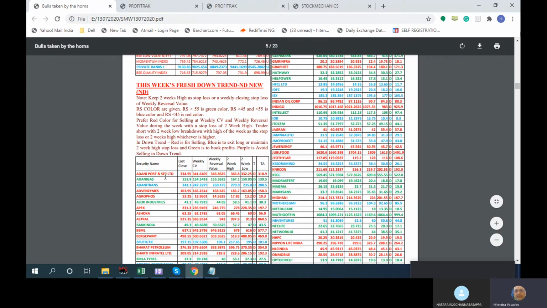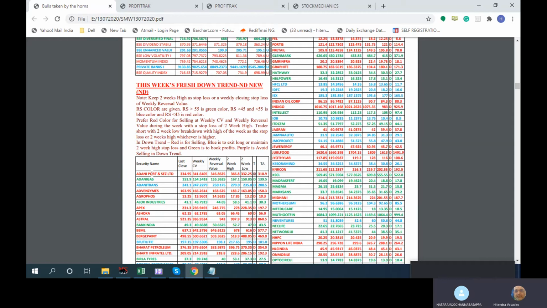Suppose anything is in downtrend, you should prefer something which is in red. This ND means new down, so you have a D over here, DT, all downtrend. So this week's fresh downtrend, basically sell or a negative direction, for the extreme near term, irrespective of fluctuations. In this we have a combination of two moving averages, two very sharp moving averages. We are not taking very long term averages, but very short averages. Therefore you will sometimes find a buy signal this week and a sell signal immediately.